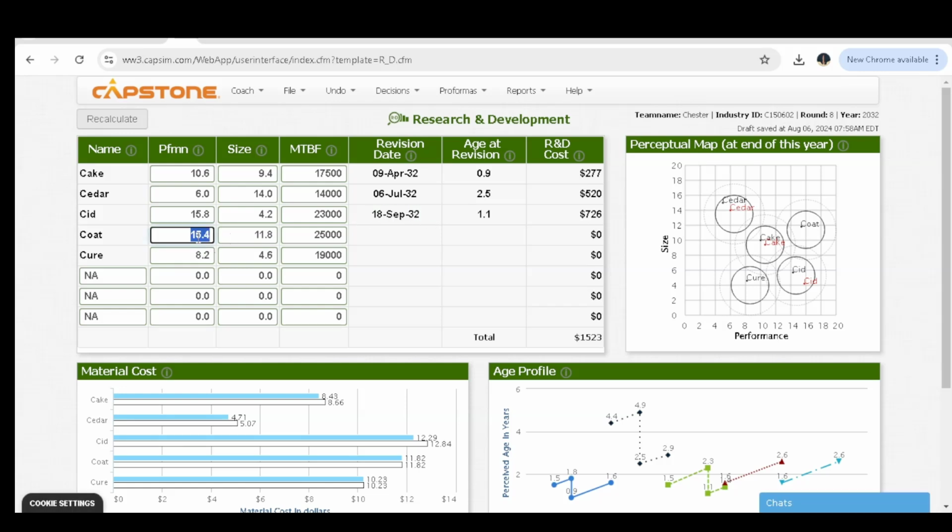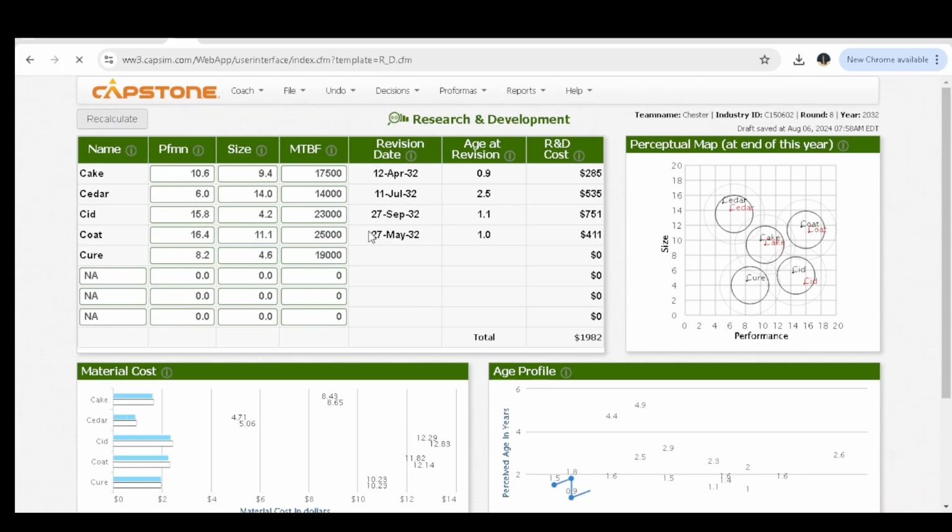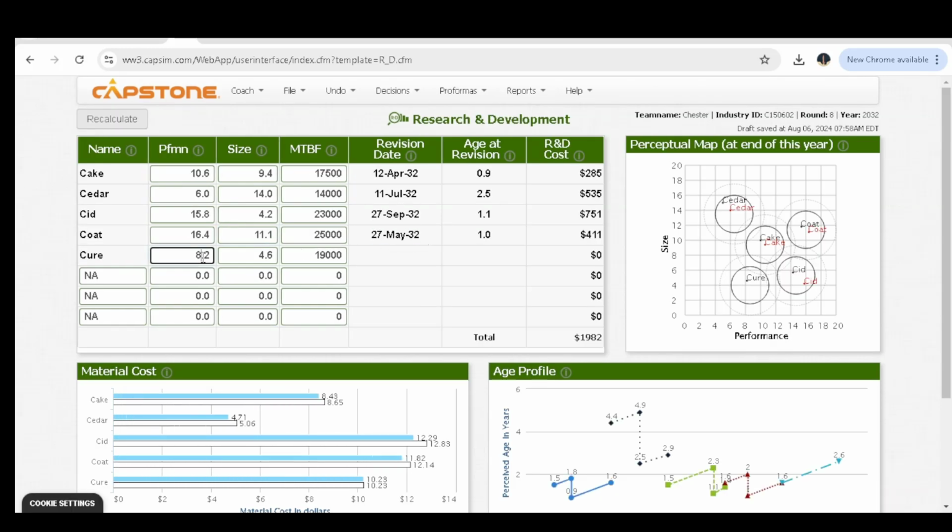For Quote, I said that you should use 16.4 as the performance and a size of 11.1. And if you recalculate, you can see that the revision date is 27th of May 2032. Lastly, for Cure, I decided to use 8.9 as the performance and a size of 3.6. And after recalculating, you can see that the revision date is 1st of June 2032. There are no changes on the MTBF, so we shall just maintain them like that.